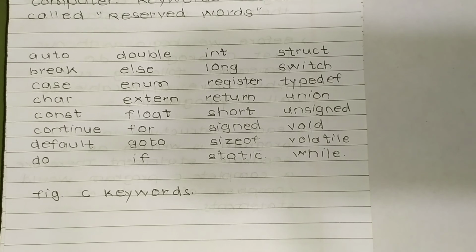Now const, continue, then default, do, double, else, enum, extern, float, for, goto, if, int, long, register, return, short, signed, sizeof, static, struct, switch, typedef, union, unsigned, void, volatile, and while. So these are the keywords which are used in the C language.